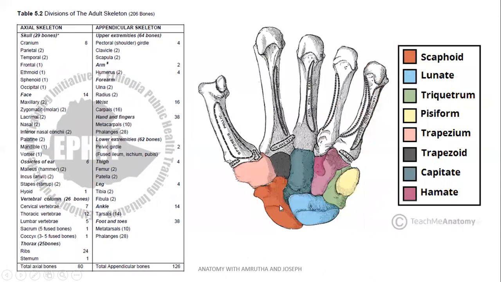Bones of the hand from lateral to medial: scaphoid, lunate, triquetrum, pisiform. These are the first row, proximal row. Second row starts from trapezium, trapezoid, capitate, hamate. It can be remembered as a mnemonic: She looks too pretty, try to catch her. The carpal bones articulate with the metacarpals distally, and proximally articulate with the radius.